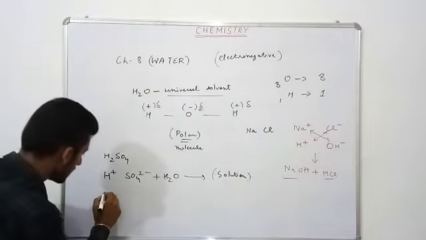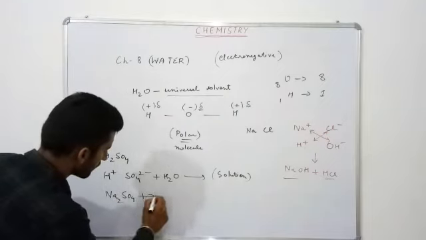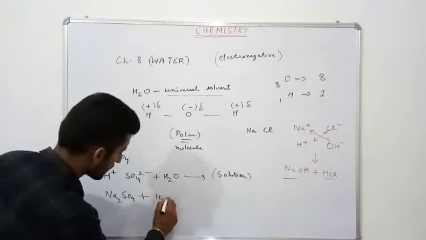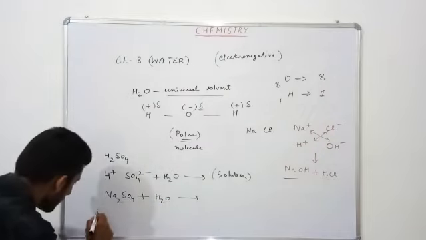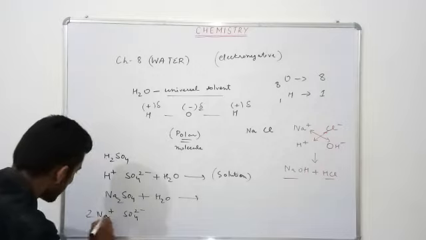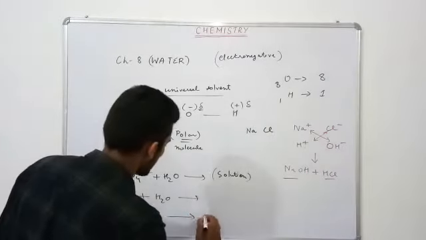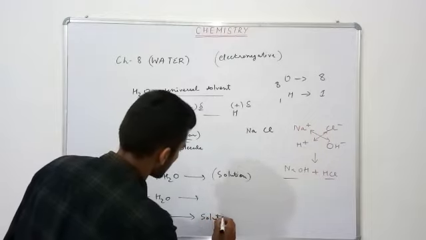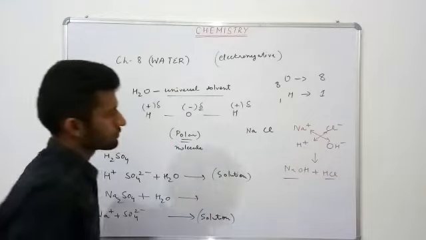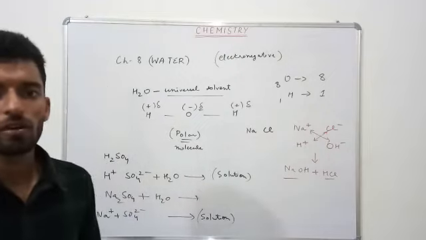Similarly, different salts like sodium sulfate, which has Na positive and SO4 2 negative, again combine with water and you will get a solution. Clear? So this is regarding the polar nature or polar behavior of water.